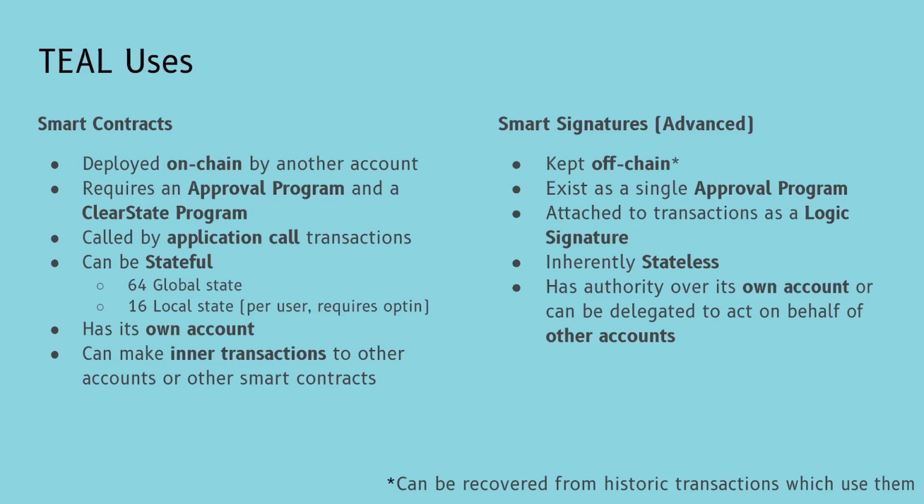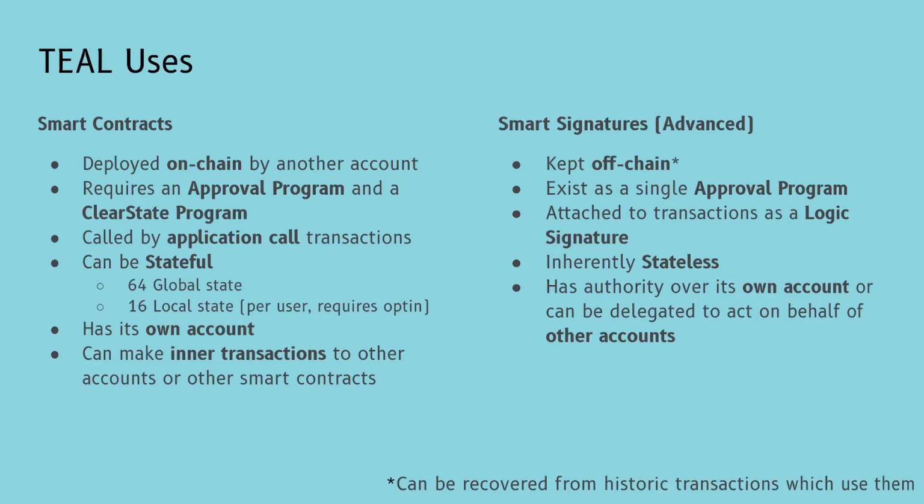Smart contracts are applications which are deployed on-chain by another account. All smart contracts are made up of two separate but required parts, the approval program and the clear state program, which I'll cover in more detail in the next video. Smart contracts are called by issuing application call transactions. These are different from payment or asset transfer transactions, which cannot invoke a smart contract by themselves.